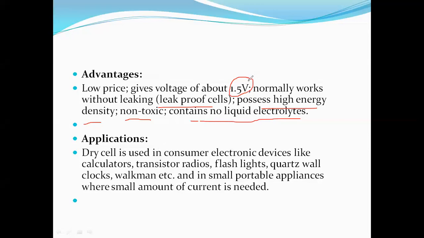The dry cells are known to be primary cells, which are dischargeable batteries, used in electronic devices like calculators, transistors, flashlights, and so on. So the first classification of primary cell is the dry cell.